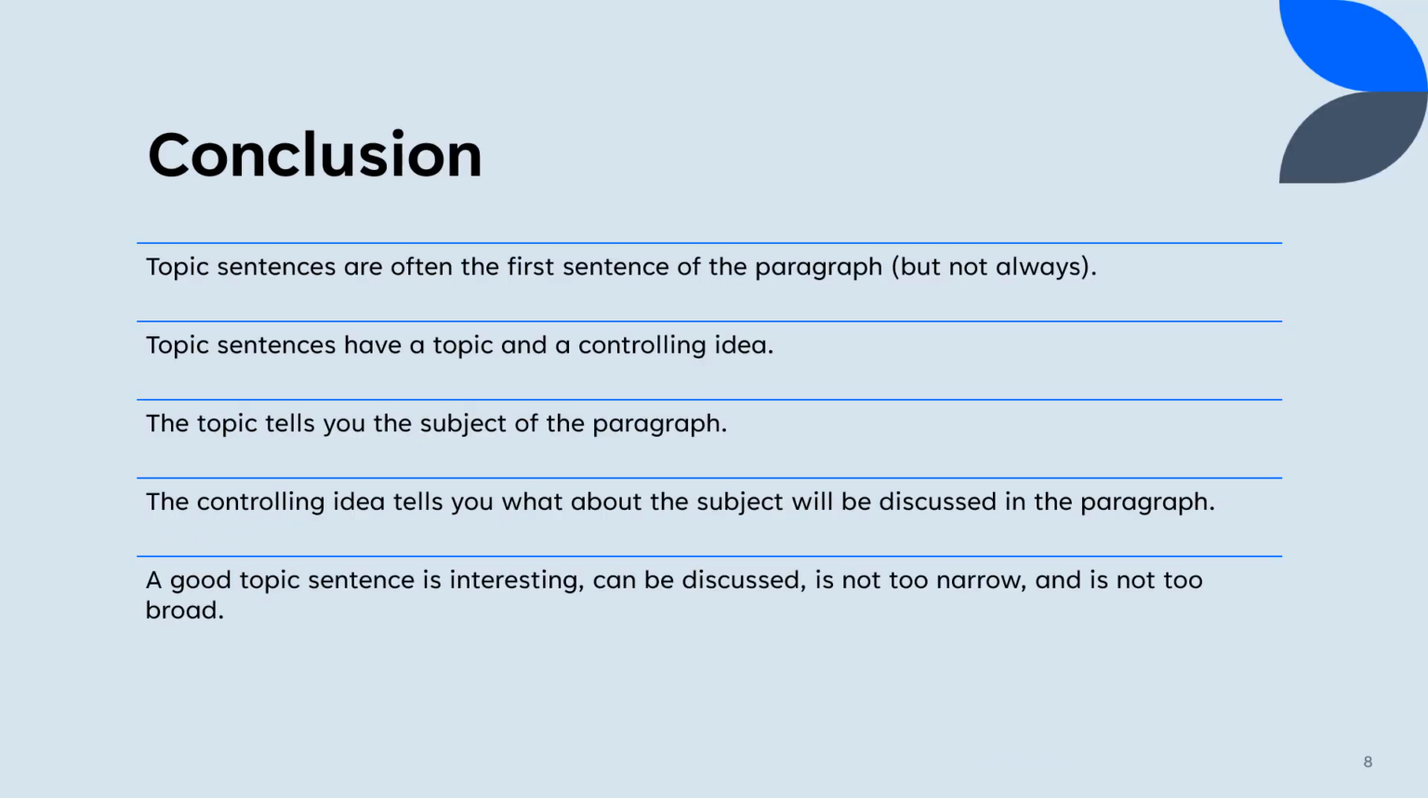So in conclusion, what did we learn? Topic sentences are often the first sentence of the paragraph, but not always. Topic sentences are comprised of a topic and a controlling idea. The topic tells you the subject of the paragraph. The controlling idea tells you what about the subject will be discussed in the paragraph. And finally, a good topic sentence is interesting, it can be discussed, and it's not too narrow and it's not too broad. It is just right.